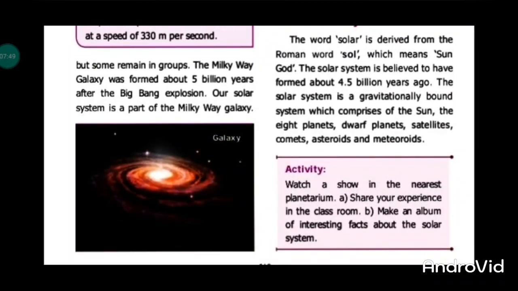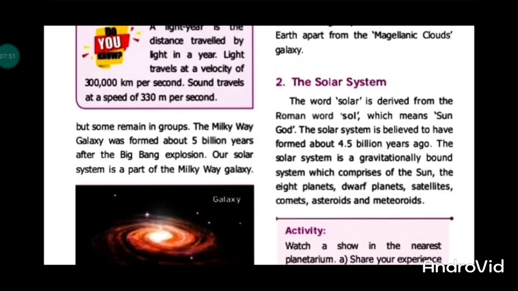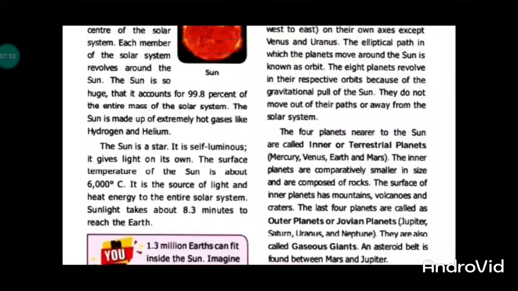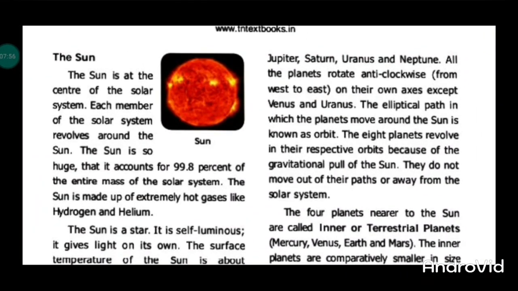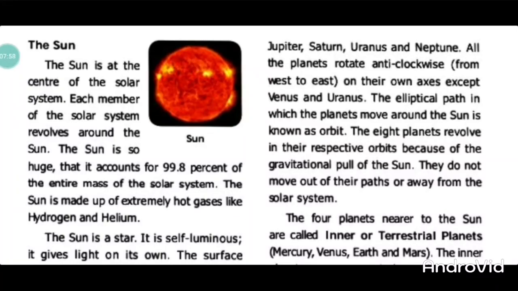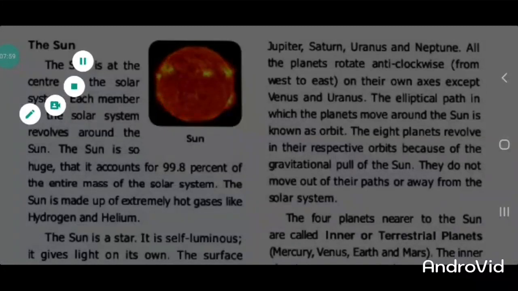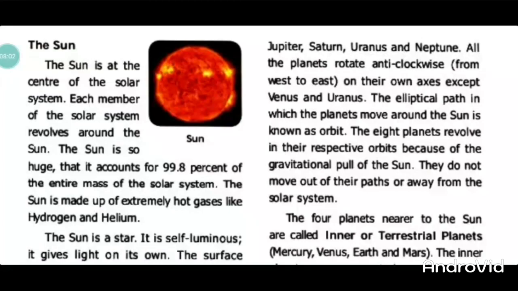Now we can discuss the sun. The sun is placed at the center of the solar system, and the sun's family members also rotate around the sun.